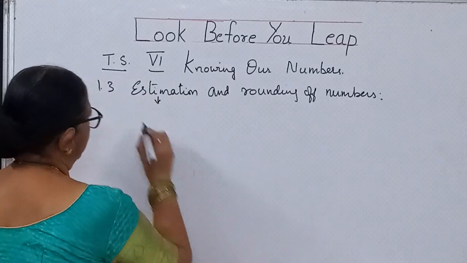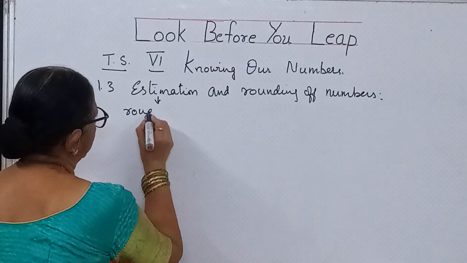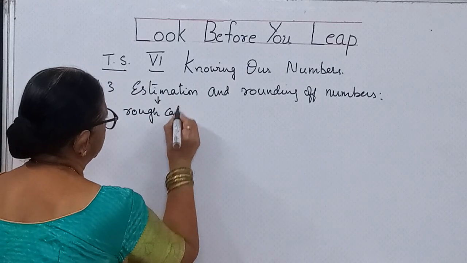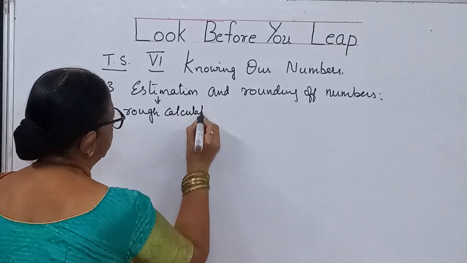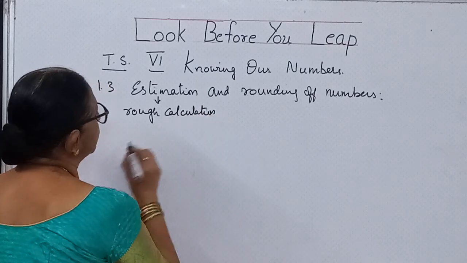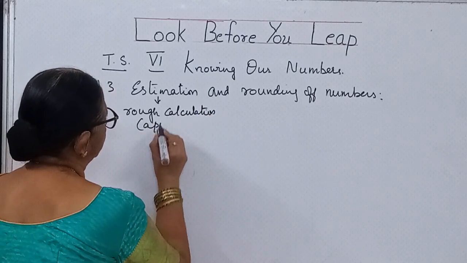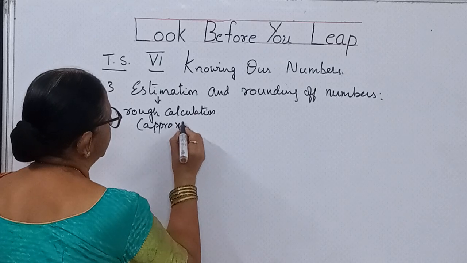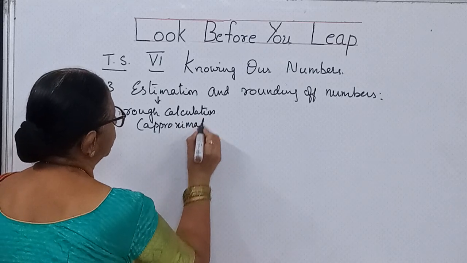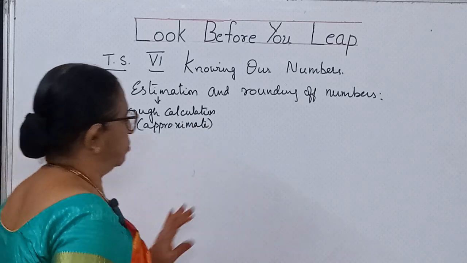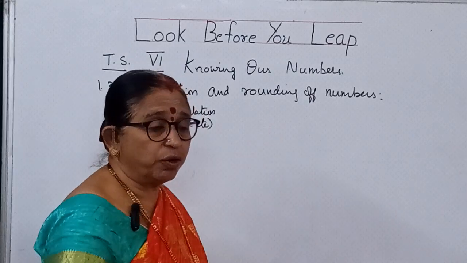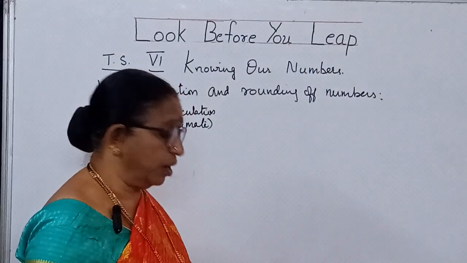Estimation means it is a kind of rough calculation. Rough calculation means what, children? Approximate value. We are going to talk about approximate values. It is about rounding off, which means talking about the nearest round figure.